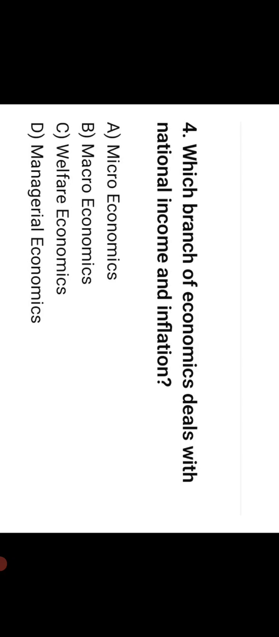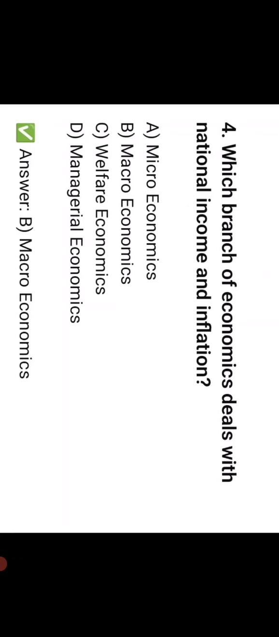Which branch of economics deals with national income and inflation? Option B, macroeconomics. Positive economics is concerned with ethical judgments, welfare, facts and analysis, suggestions. Option C, facts and analysis.